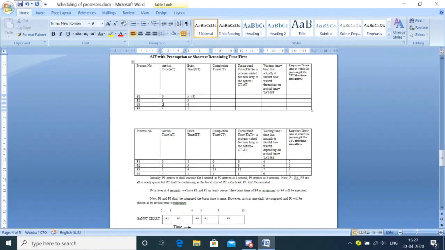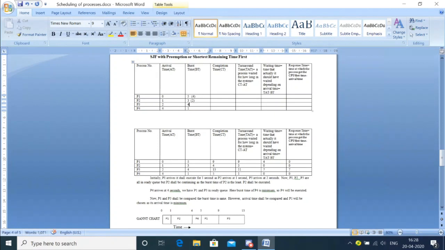Then we will compare the burst time of P2 and the burst time of P3. P2's burst time is how much? For 1 unit it has already executed, so its burst time is now 2. I compare that with the burst time of P3, which is 4.